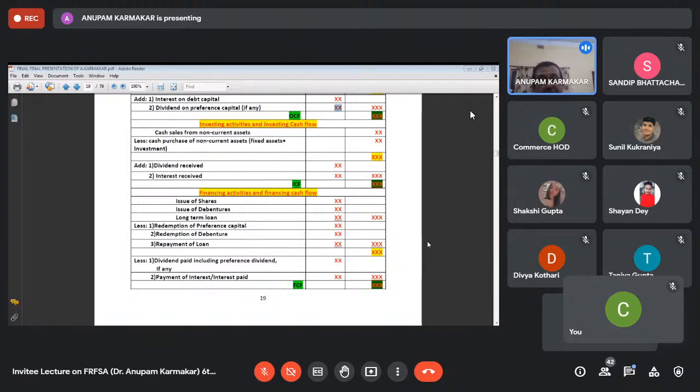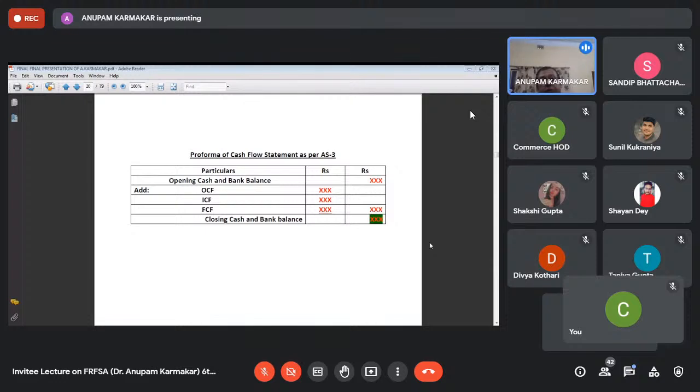Financing activities and financing cash flow: that is issue of shares, issue of debentures, long-term loan. These are the inflows of cash. Redemption of preference capital, redemption of debentures, repayment of loan, all these are outflows of cash. Less dividend paid, including preference dividend, and if any interest is paid, that should also be deducted, and that will finally give you the financing cash flow.